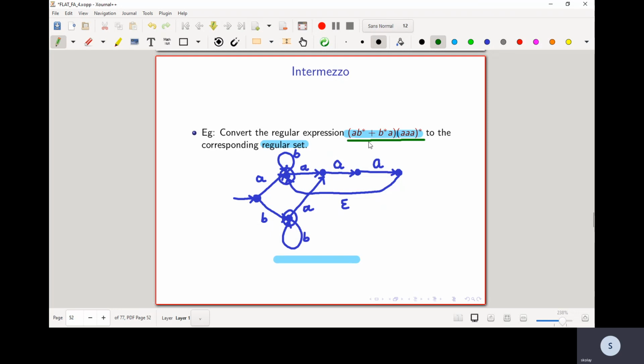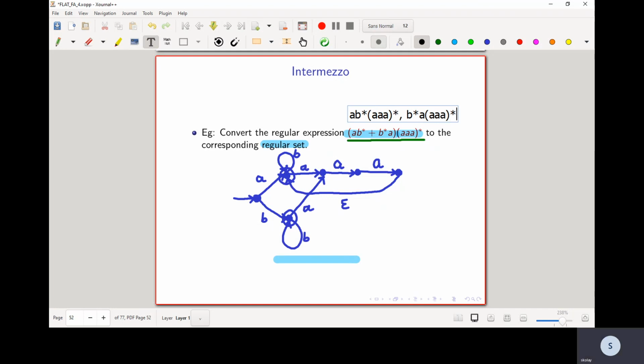So over here, one way of thinking of this is, what does this mean? This means that the strings that are going to match this set are either going to match the smaller pattern A B star, then A, or it could match B star A B star A star.